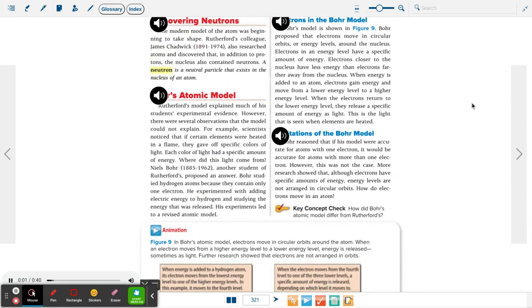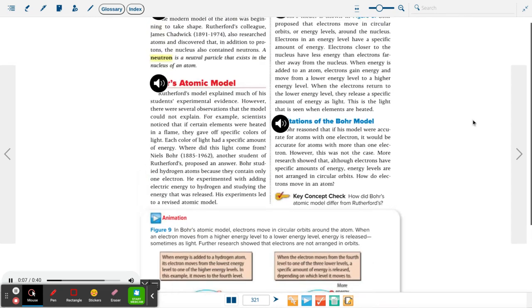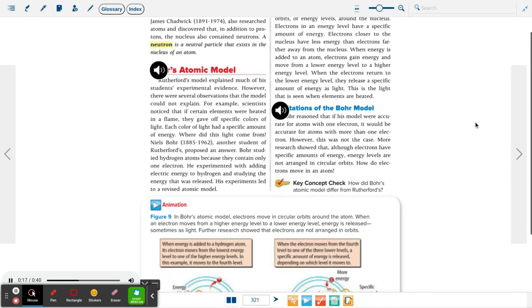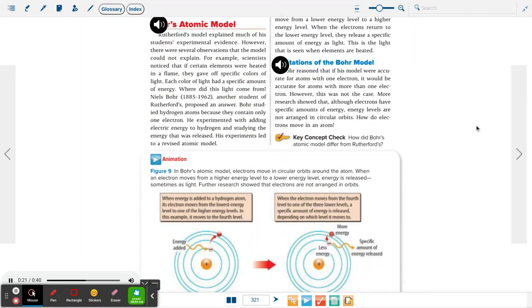Electrons in the Bohr model. Bohr's model is shown in Figure 9. Bohr proposed that electrons move in circular orbits, or energy levels, around the nucleus. Electrons in an energy level have a specific amount of energy. Electrons closer to the nucleus have less energy than electrons farther away from the nucleus.